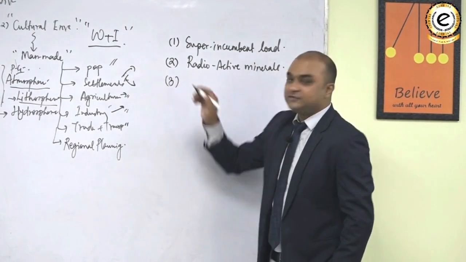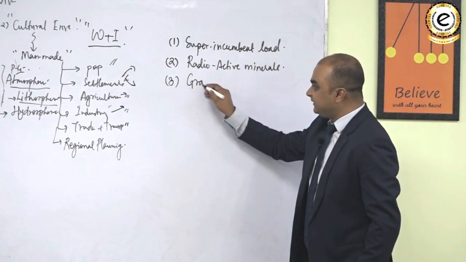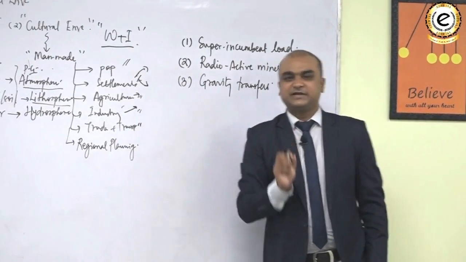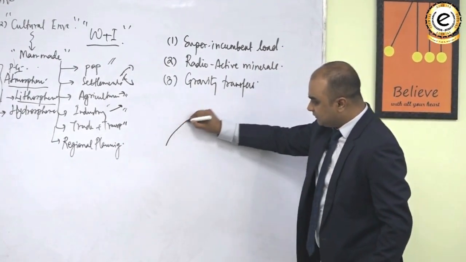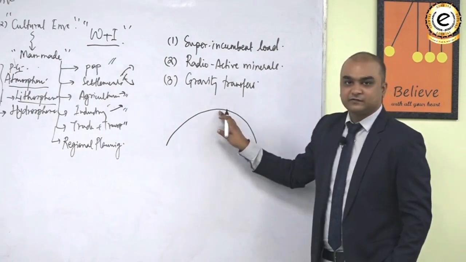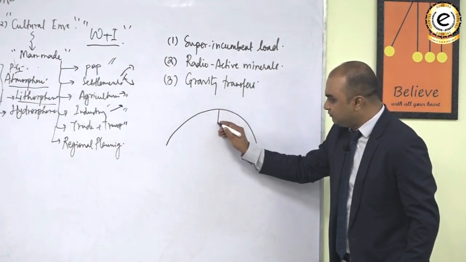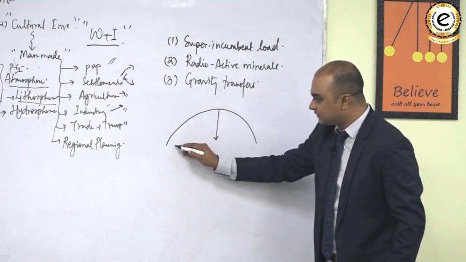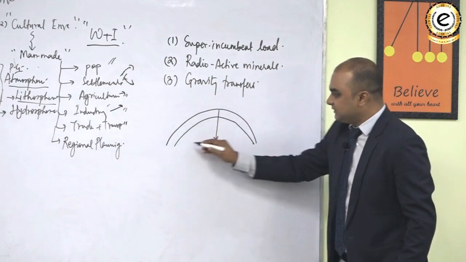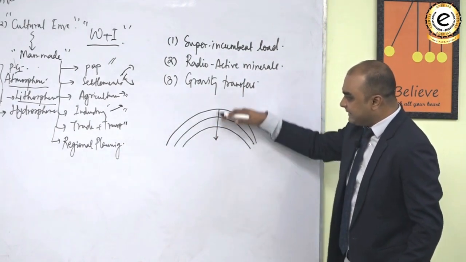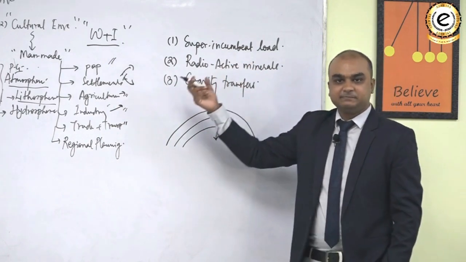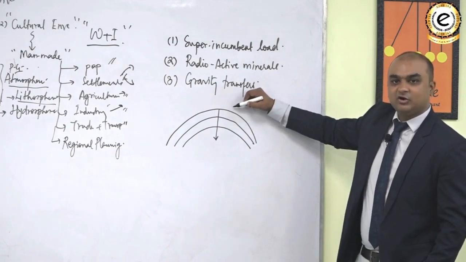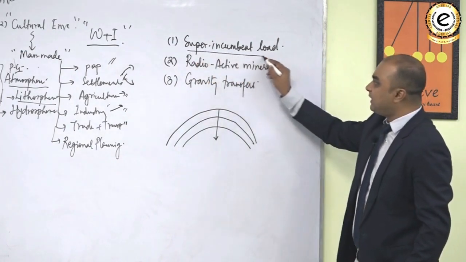And the third factor is gravity transfers. Now, what do we understand by this? Look at this. Suppose this is the surface of the Earth. As we move towards the interior of the Earth, or we travel to greater depths of the Earth, can I say that the number of overlying layers of rocks are increasing? This overlying load of rocks in geography is known as the superincumbent load.